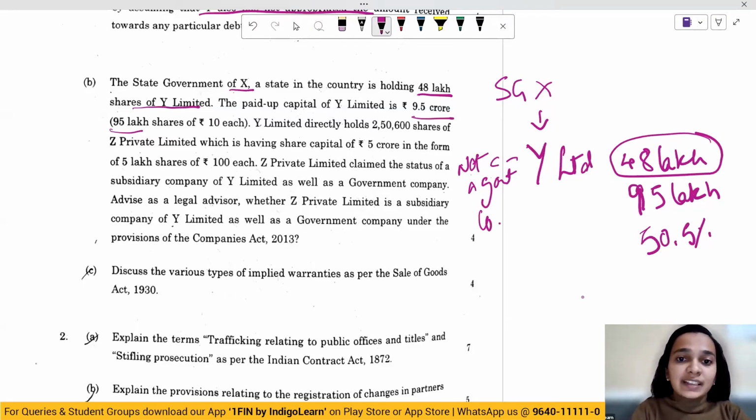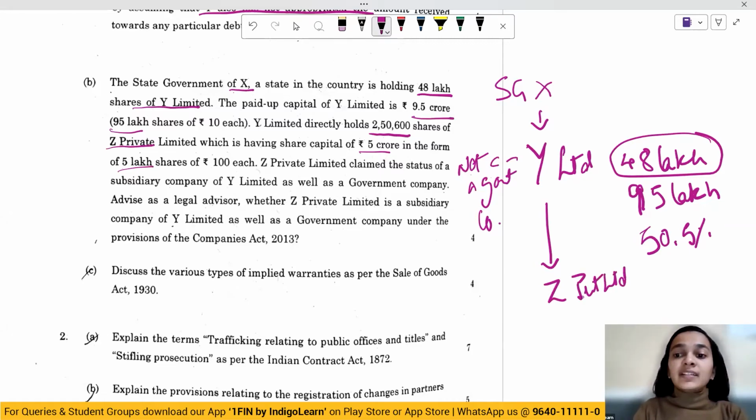Y Limited directly holds 2,50,600 shares of Z Private Limited, which has a capital of 5 crore in the form of 5 lakh shares. So again, Y Limited is holding some shares in Z Private Limited, and the total capital of Z Private Limited is 5 lakh shares. However, Y Limited holds 2,50,600 shares in Z Private Limited.